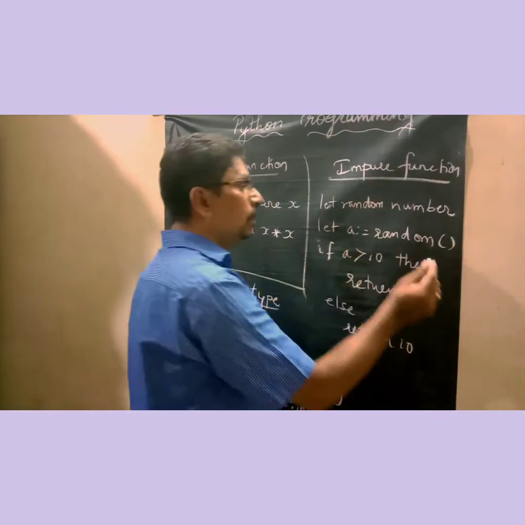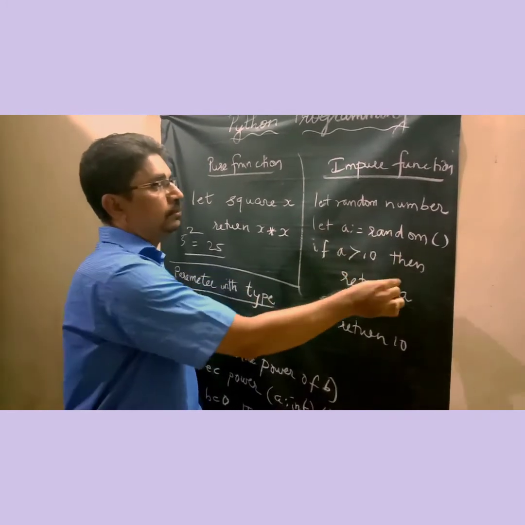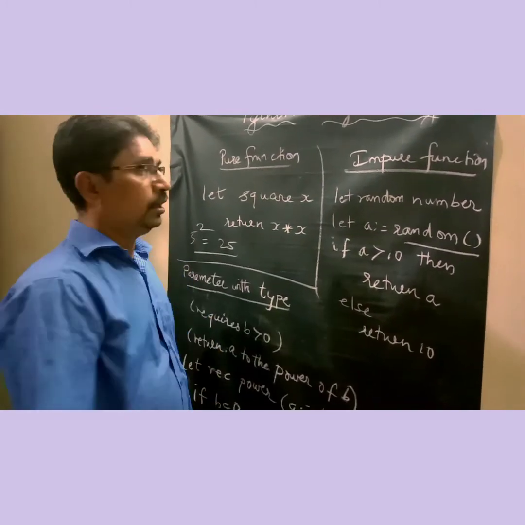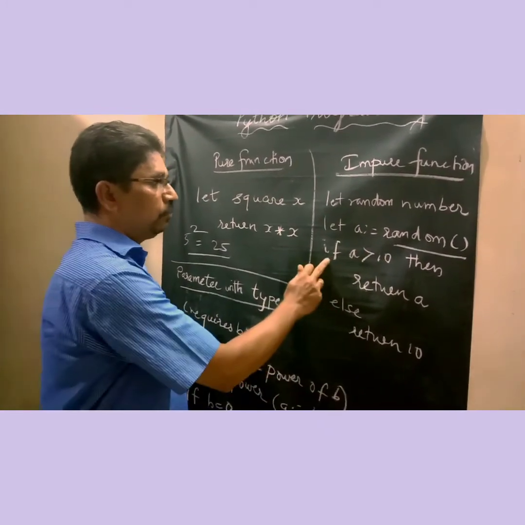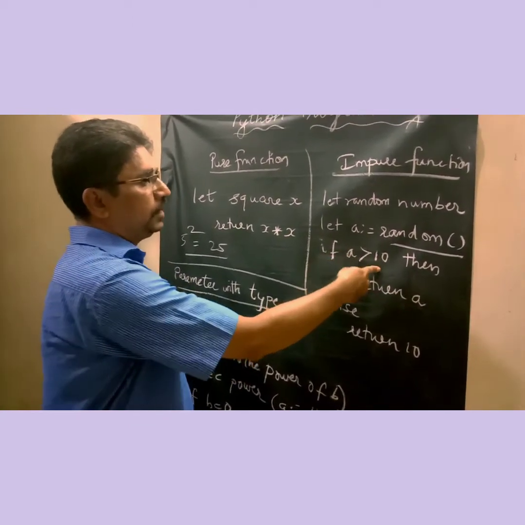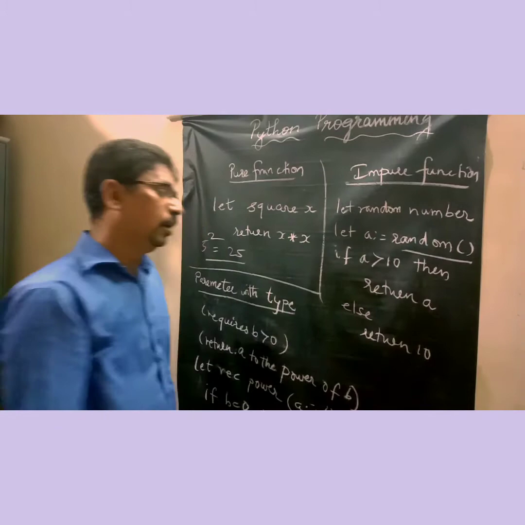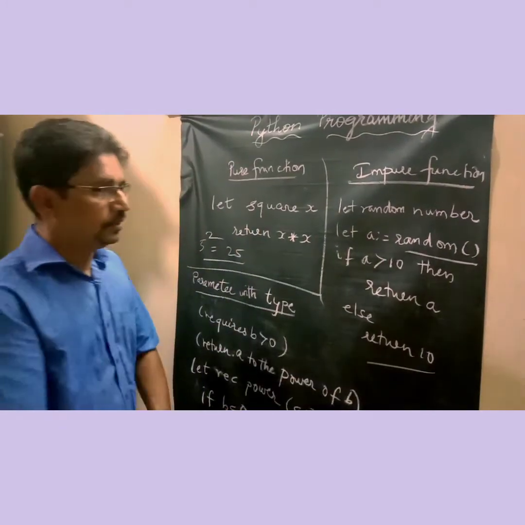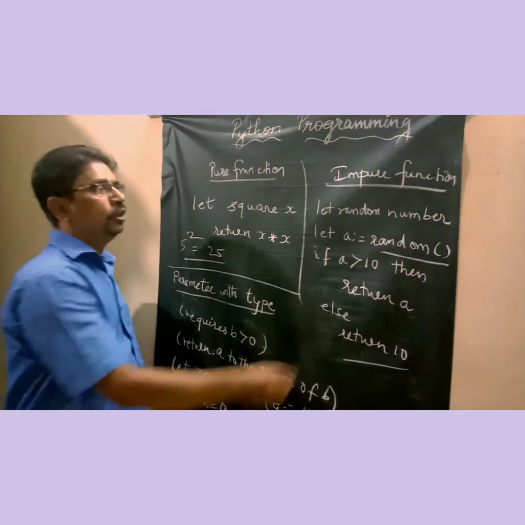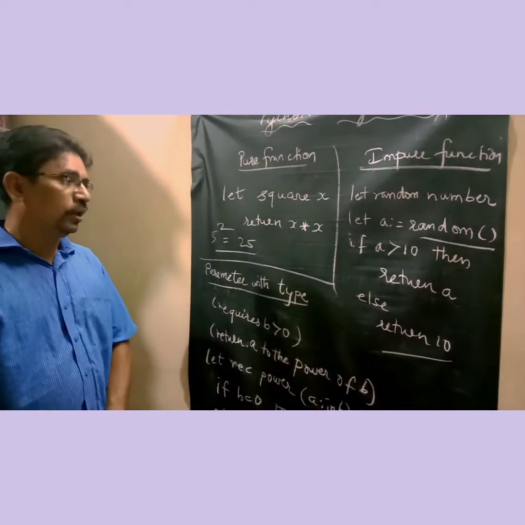Whereas in an impure function, it is not the same. Here we see an example for random: a equals random. Random is a function we use in C++ and also in Java, where it generates random numbers. So what is the condition? If a is greater than 10, that is, if the input value of a is greater than 10, then return a. When the number is more than 10, it returns the value a, or else it returns the value 10. So this is a small code that can be given as an example for a random number function, where it generates a random number on recursive calls.